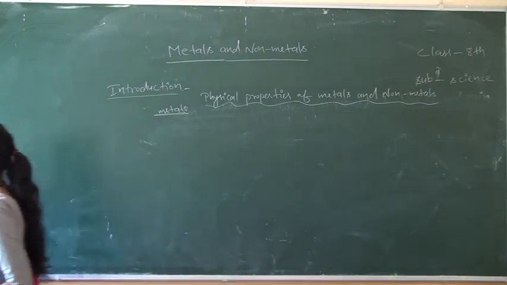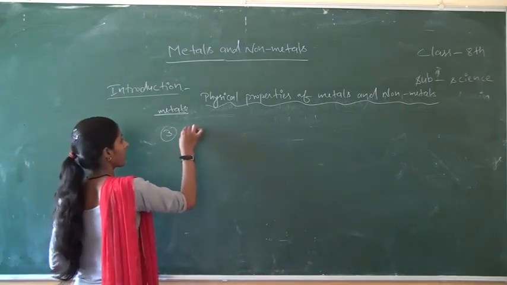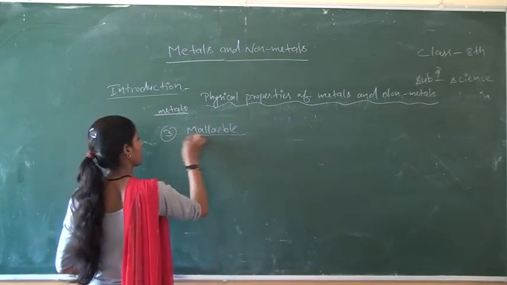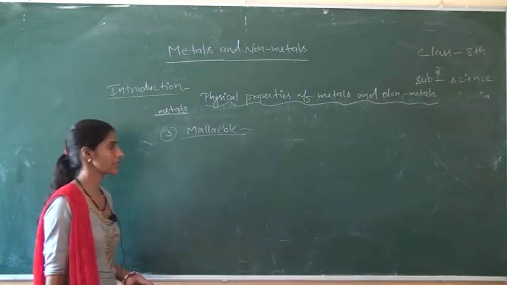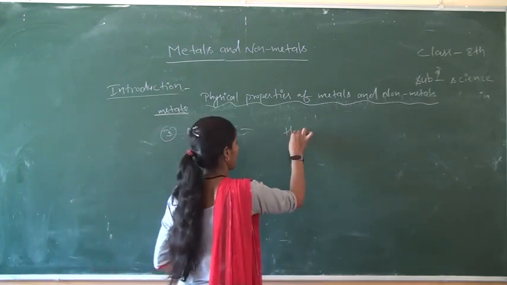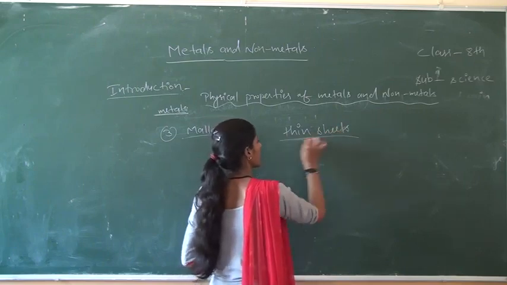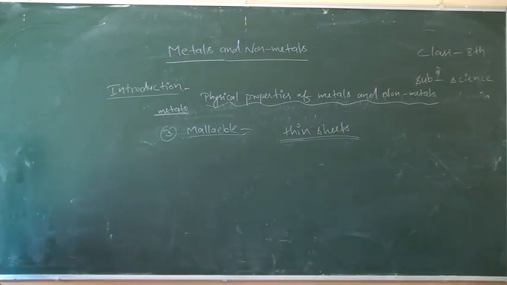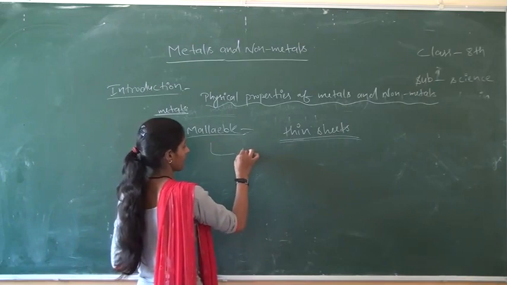The property of the substance due to which by hammering they can be converted into thin sheets is known as malleability.